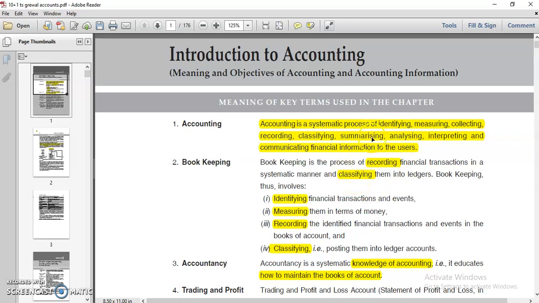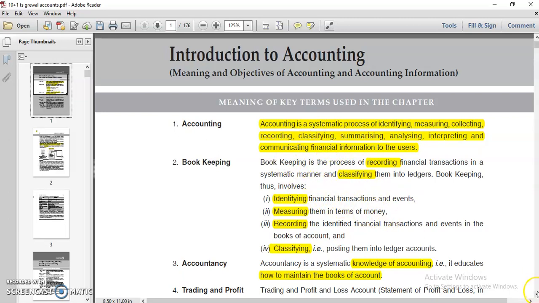But if you see, accounting is wider than bookkeeping. It includes summarizing, it includes financial statements, it includes all the information which you get after preparing your books of accounts. Then you have to communicate all the data to the users. So you can understand accounting is a wider term and bookkeeping is a narrow term. Accounting itself includes bookkeeping also.